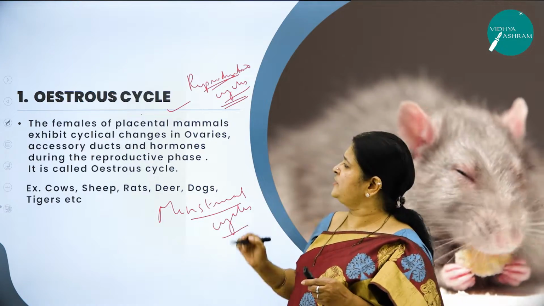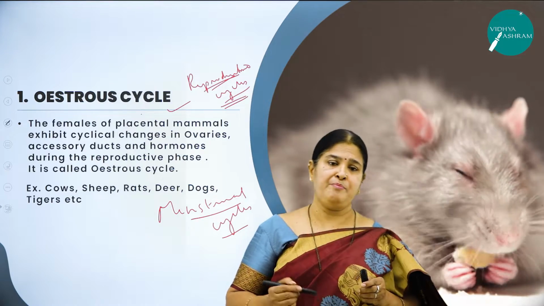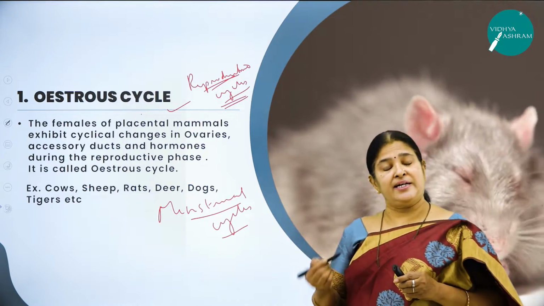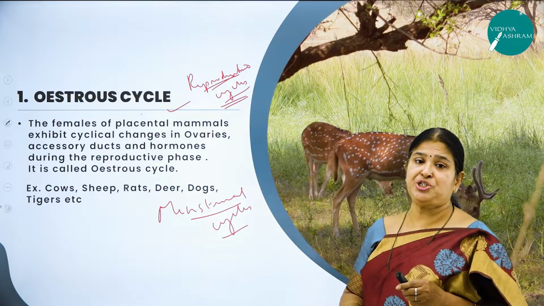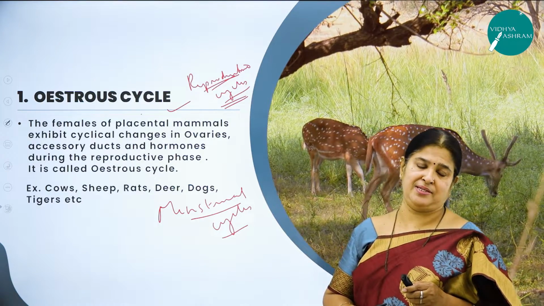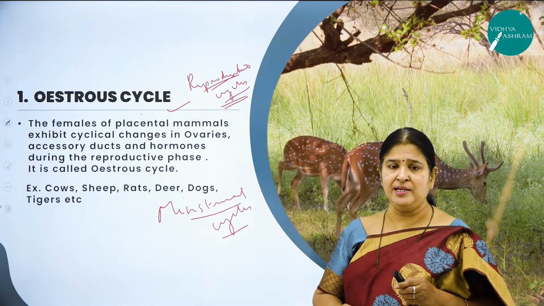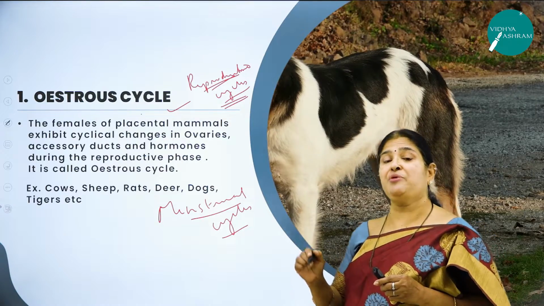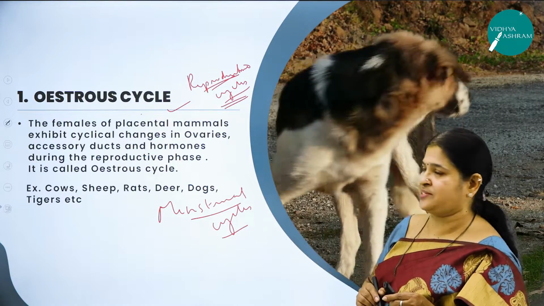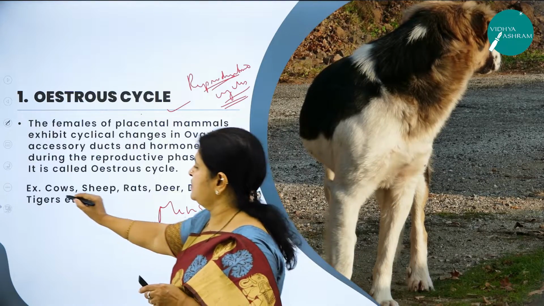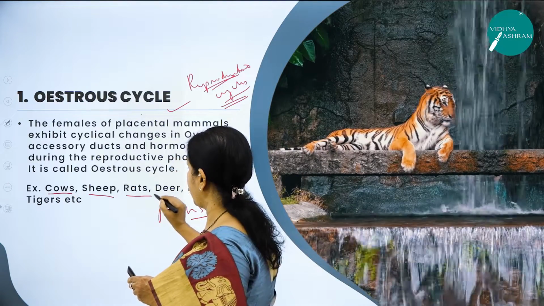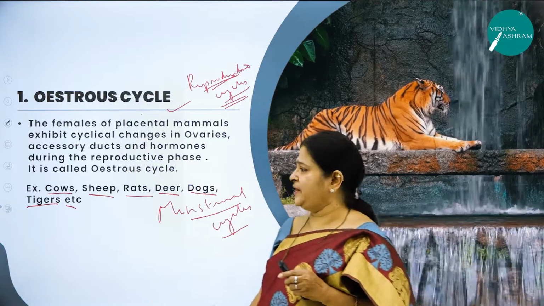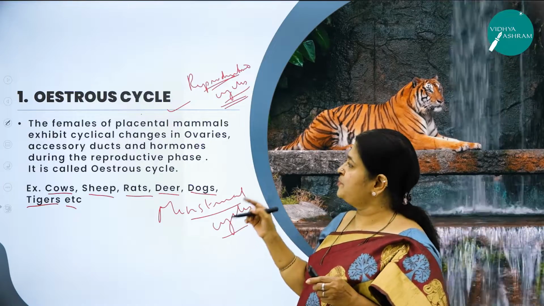Now let us study what is the difference between estrous cycle and the menstrual cycle. Estrous cycle is the reproductive cycle that is seen in the matured non-primate mammals. So what is estrous cycle? Estrous cycle is a reproductive cycle seen in the sexually matured non-primates. Right? Now what are the examples? Cows, sheep, rat, deer, dogs, tiger, etc.